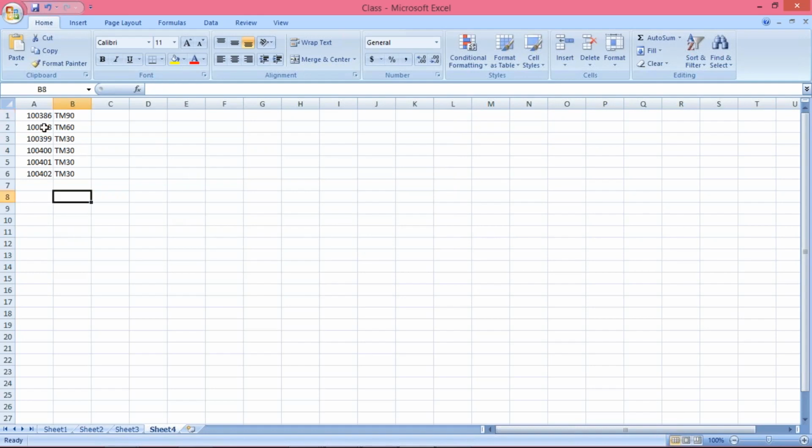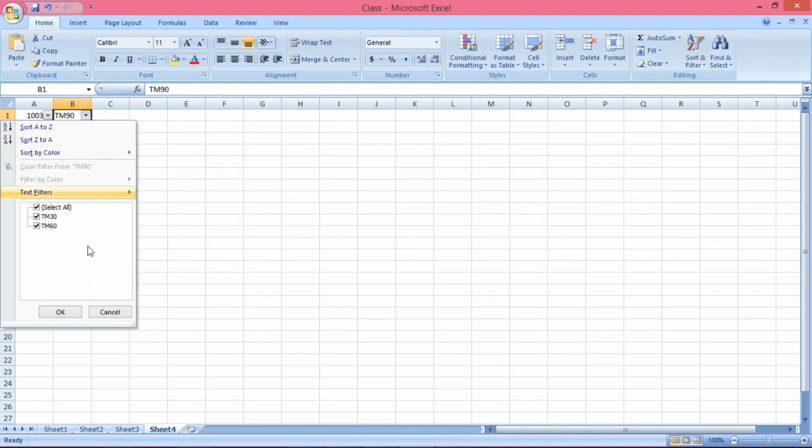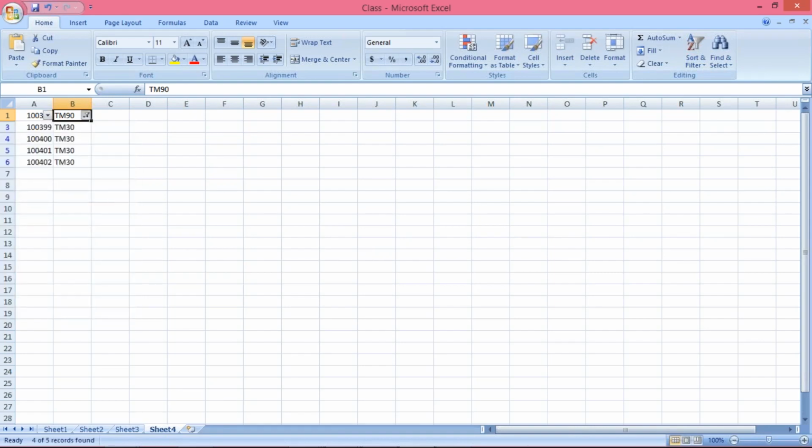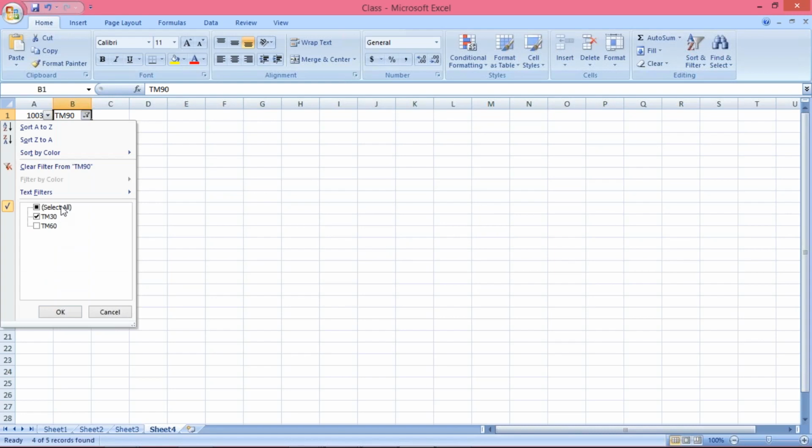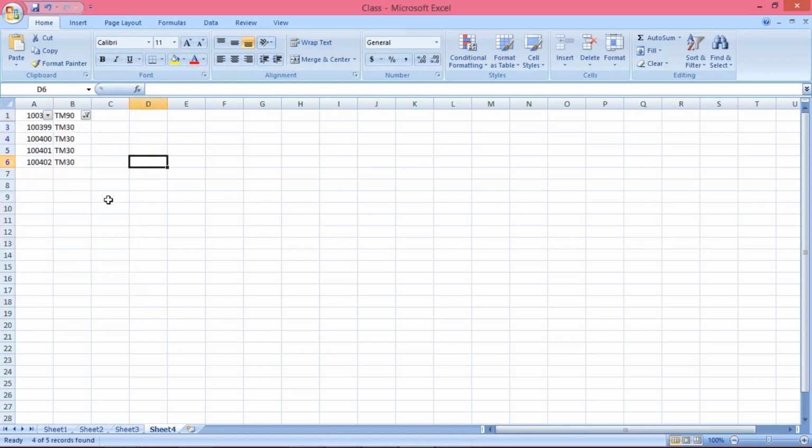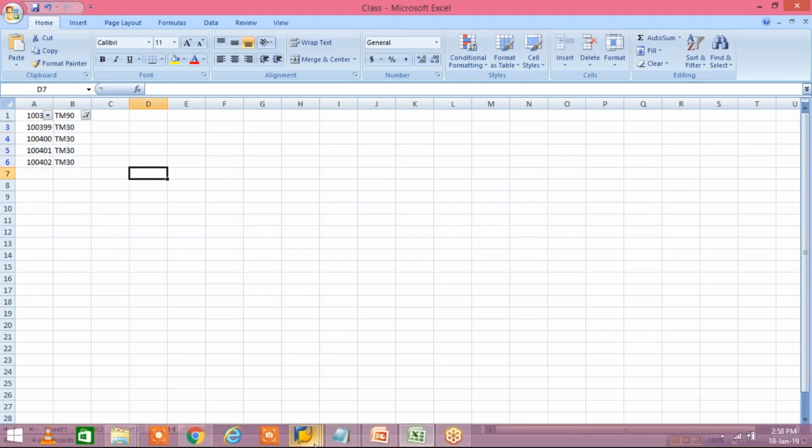Now what? See, here we are having only 6 vendors, but what will happen if you are having more than 600 vendors or 1000 vendors or 5000 vendors? So apply a filter here. Okay, and then you can select here TM30, right? Just select TM30 itself. Generally, I applied a wrong filter here, so TM90 is also appearing. Anyway, so now here, whichever vendors are using TM30, this is appearing here, right? This is one way. Now I'll tell you the easiest way.